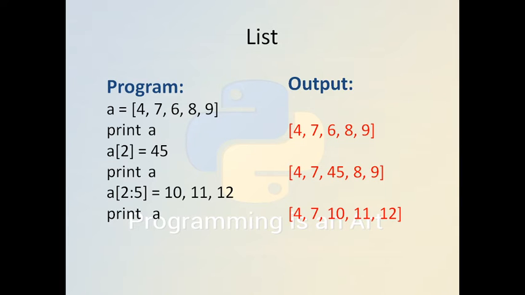We can also edit and modify the element at index 2. That means a[2] is replaced by 45. Now when we print, it will print 45 instead of 6. We can also update indices 2 to 5 with the values 10, 11 and 12, so it will update the elements at index 0, 1, 2, 3 and 4.